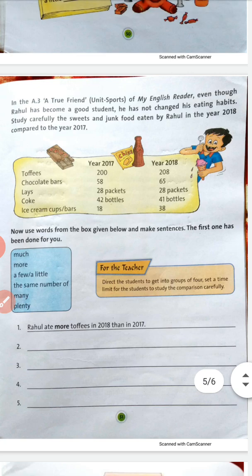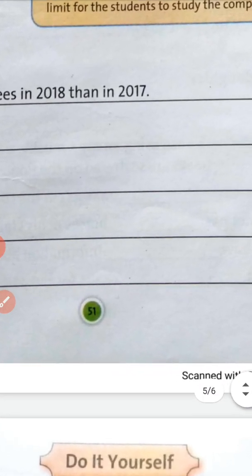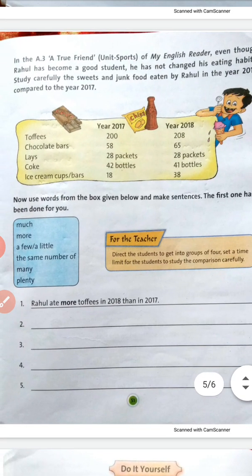Now on the next page, page number 51, you can see the eating habits box. The eating habits of junk food of Rahul are compared in both years, 2017 and 2018.